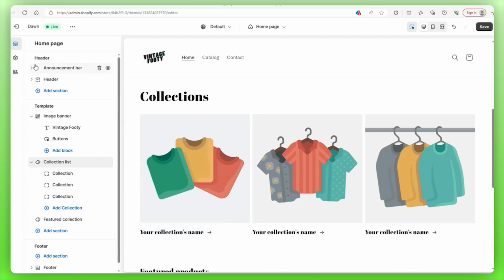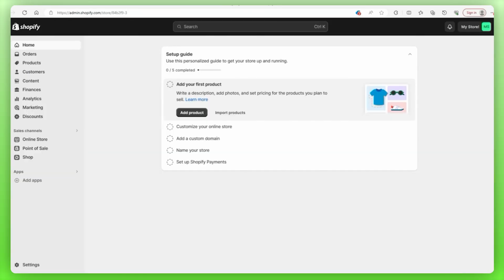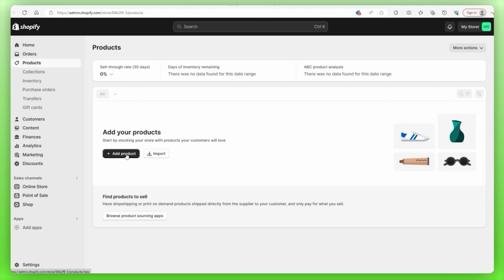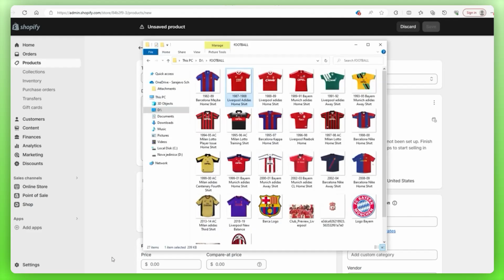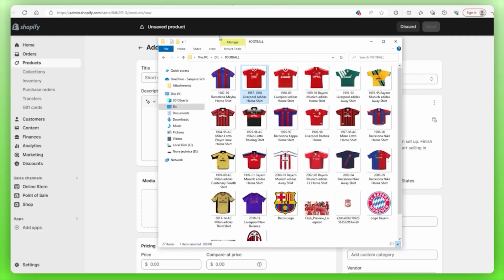So we need to head back to our dashboard. And on your dashboard, you're going to want to go to the third option on the left-hand side, titled products, go down to this button that says add product, and then we can finally start adding some content. So our first thing is the title, which I'm just going to grab from the titles that I have already made, which is why it's good to organize.